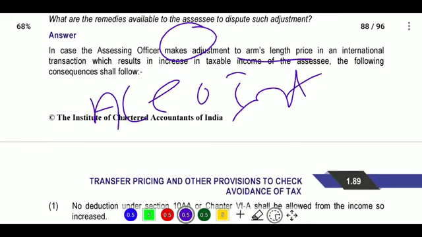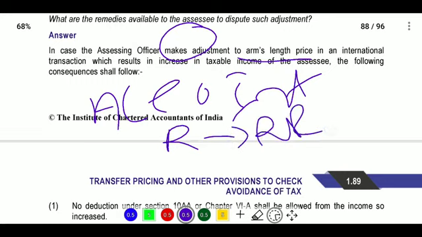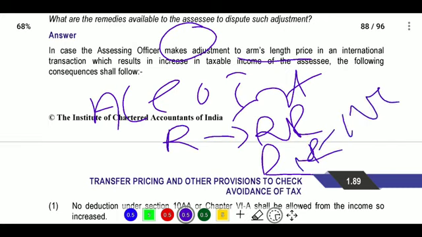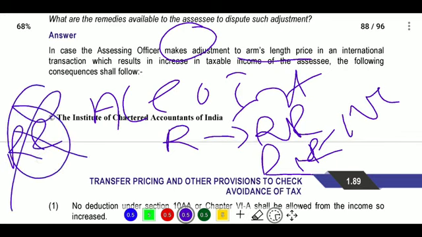When one person is a resident and another person is a non-resident, it will be treated as an international transaction. And where both are non-resident persons, it is also an international transaction. Where both are resident persons, it is not an international transaction, since it is not between a resident and a non-resident. Okay,